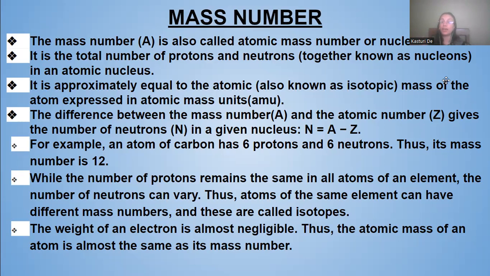So there can be a question: why can you say that the atomic mass of an atom is almost the same as its mass number? Because its electrons' weight is almost negligible.